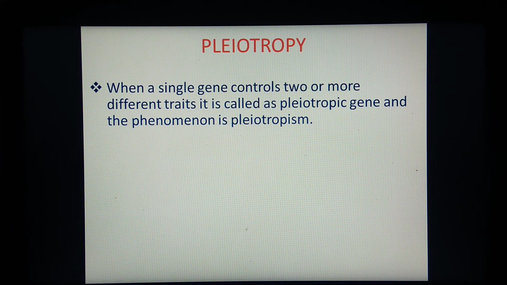Pleiotropy. When a single gene controls two or more different traits, it is called a pleiotropic gene, and the phenomenon is called pleiotropism. What we have studied in Mendel's law is that one gene controls one character. For example, gene T controls the character of height. But in intergenic inheritance, for example pleiotropy, a single gene controls two or more different traits. The gene is a pleiotropic gene and the phenomenon is called pleiotropism.